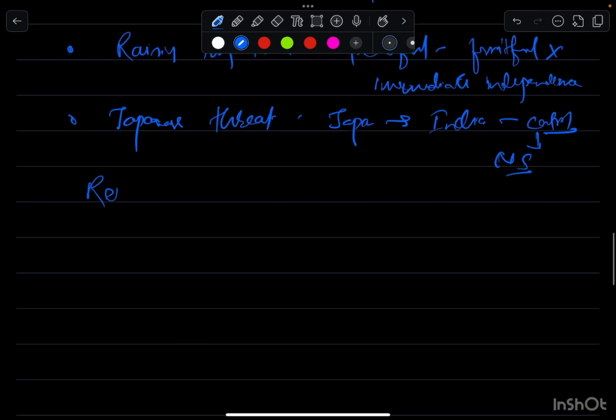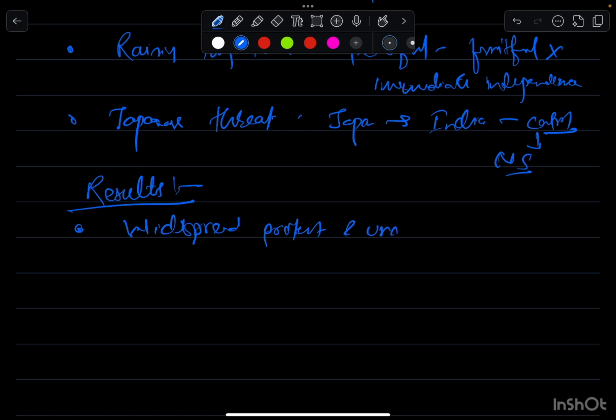Now, what were the results? We have to see this also. In results, if the movement is going on, what will happen? Widespread protests, and of course underground activities also happened. Across India this happened, so we'll mention that. Then a lot of Congress leaders were arrested at that point of time.